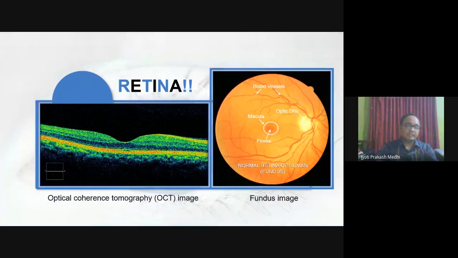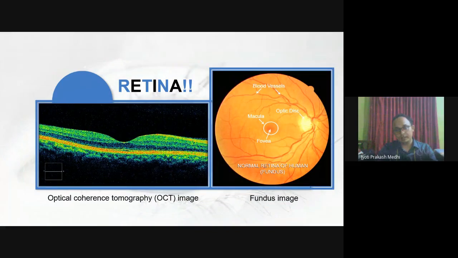Now, these retinal images are taken by various instruments, and out of those the mostly used instruments are the fundus camera and OCT cameras. As you can see here, the right hand side image is a retinal image taken from a fundus camera, and the left hand side image is taken from an OCT camera. OCT stands for optical coherence tomography image.